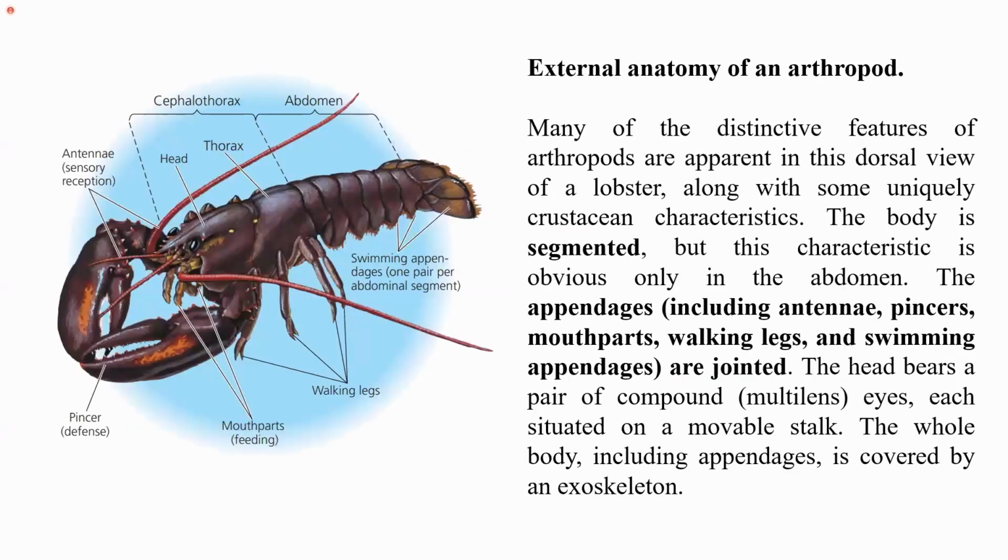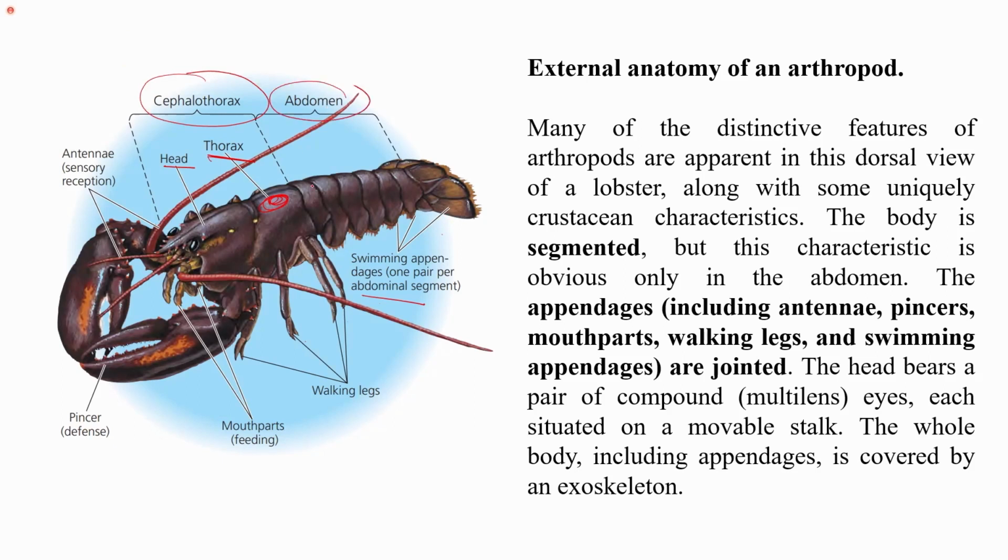So this is the external anatomy of arthropods. For example, I have tried to show the external anatomy of arthropods using the example of a lobster. You can see that they have a head region, and a thorax region, which I have marked here. Then they have walking legs. They have swimming appendages, one pair per abdominal segment. You can see that these are also considered appendages. The head and thorax lead to the formation of the cephalothorax, and they have an abdomen.